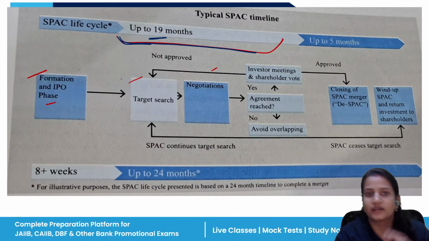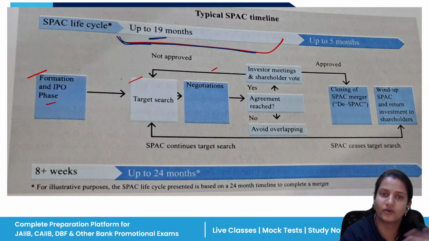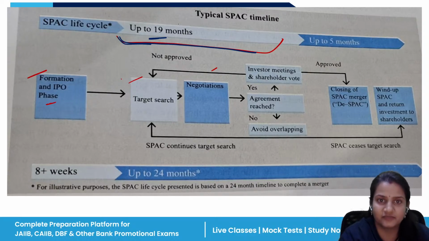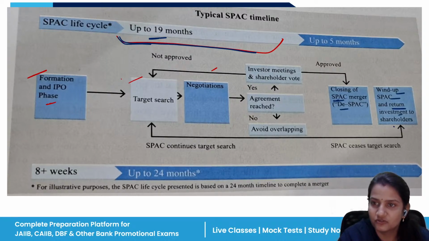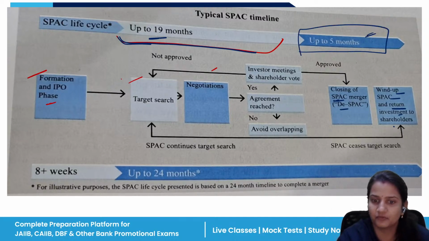After that, once the acquisition has been done and ownership has been transferred to the acquired company, the SPAC company has to get prepared for its de-SPAC. And what is de-SPAC? That is the winding up. So closing of the SPAC merger, that is de-SPAC, winding up of the SPAC and returning investment to shareholders. All these things will take up to 5 months.